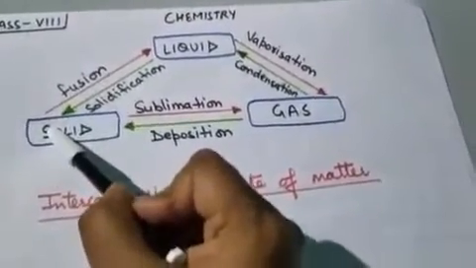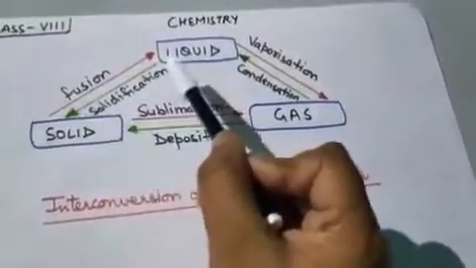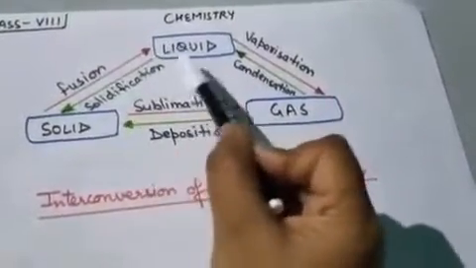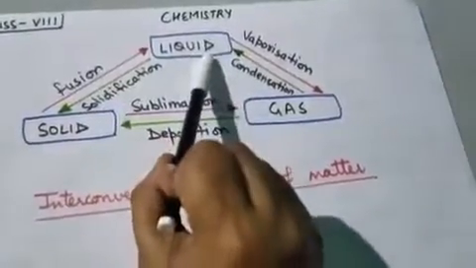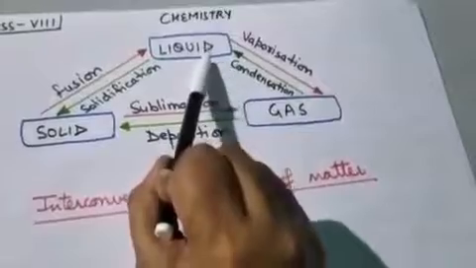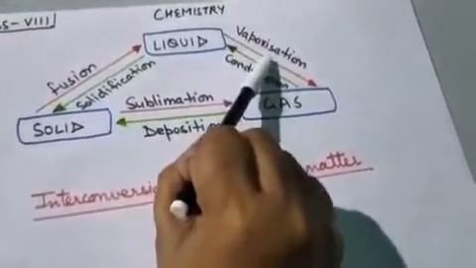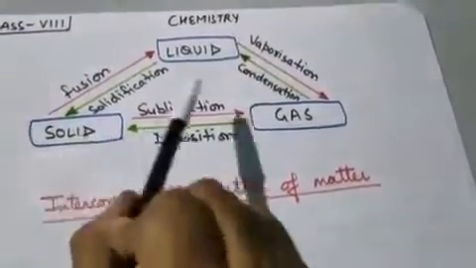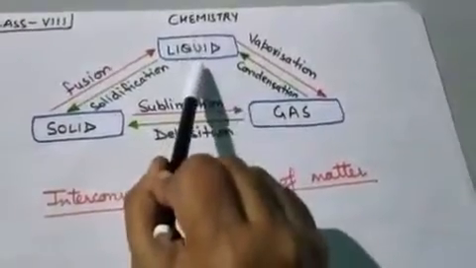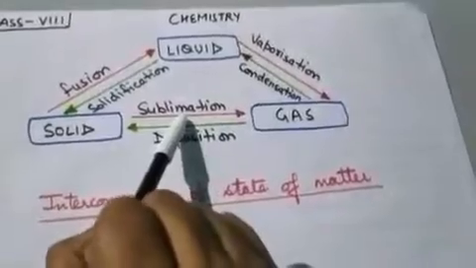When we heat any solid, it melts to form the liquid. This process is called fusion or melting. When we heat any liquid, it changes to gaseous state. This process is called vaporization, evaporation. And when a solid is heated and it directly changes to gaseous state without going to the liquid state, this direct change of solid into gaseous state is called sublimation.